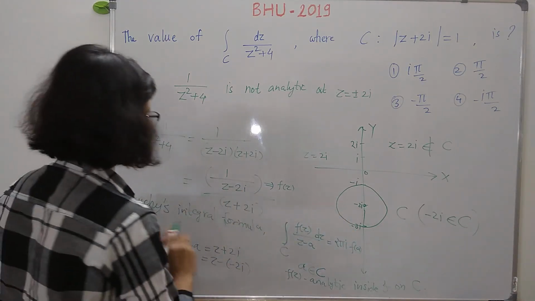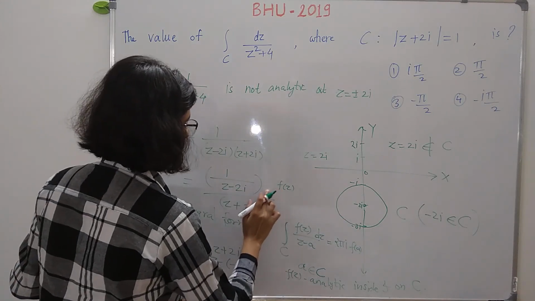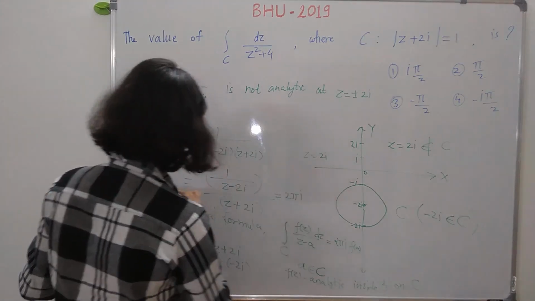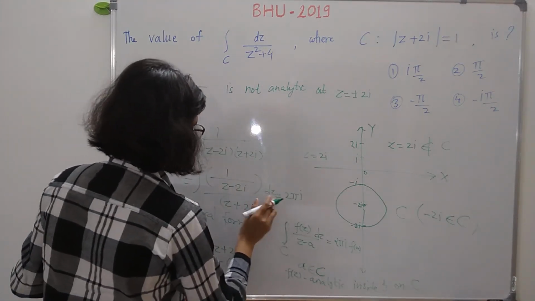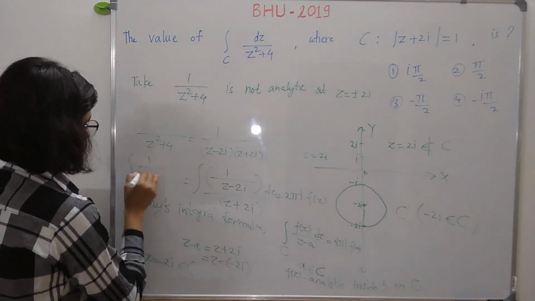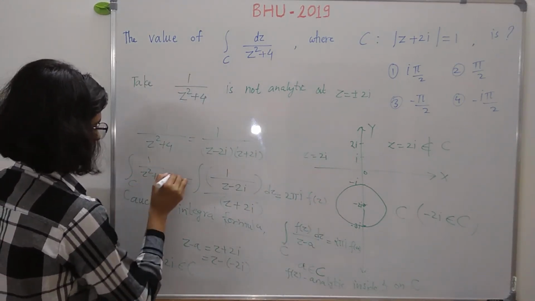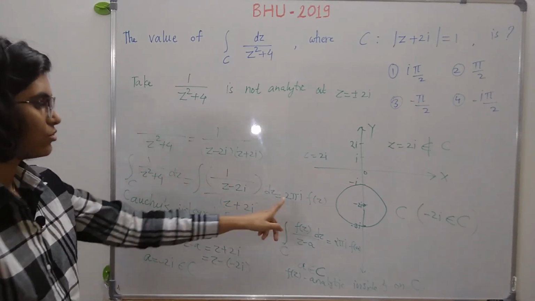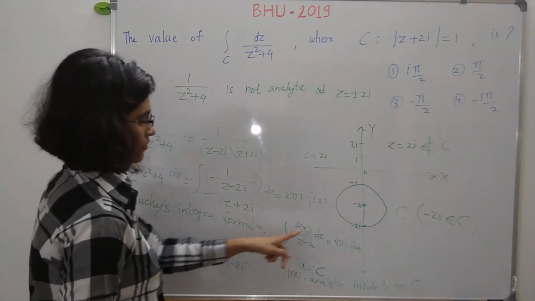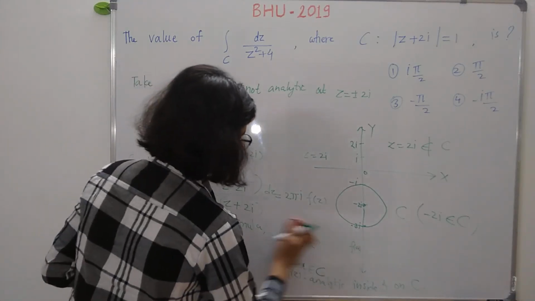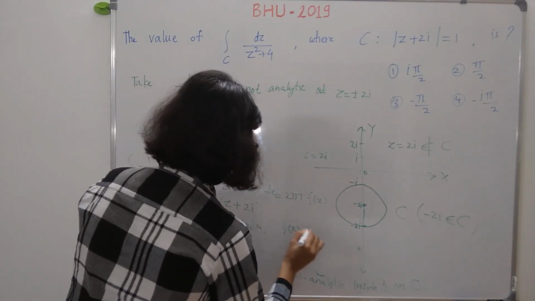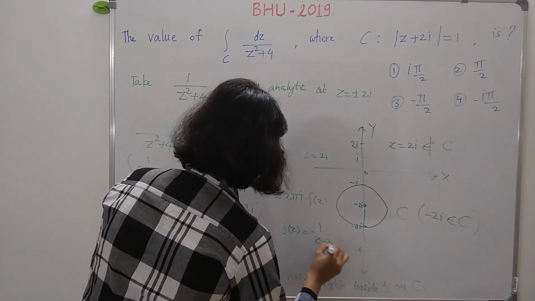So this integration is just equal to 2 pi i times f of a. The integration of 1 upon z square plus 4 over C, dz, is equal to 2 pi i times f of a by Cauchy's integral formula, where f of z is equal to the function 1 upon z minus 2i.